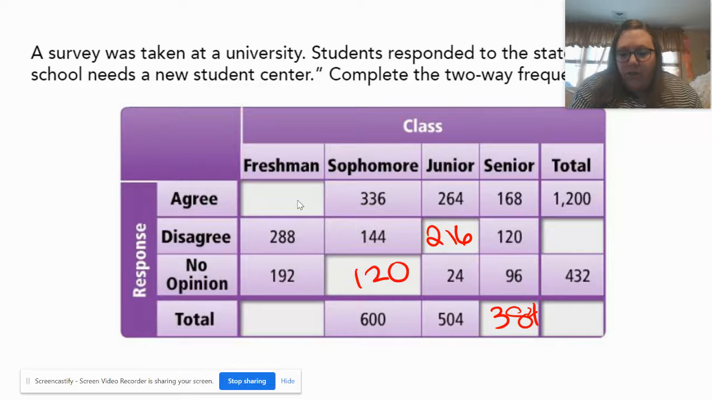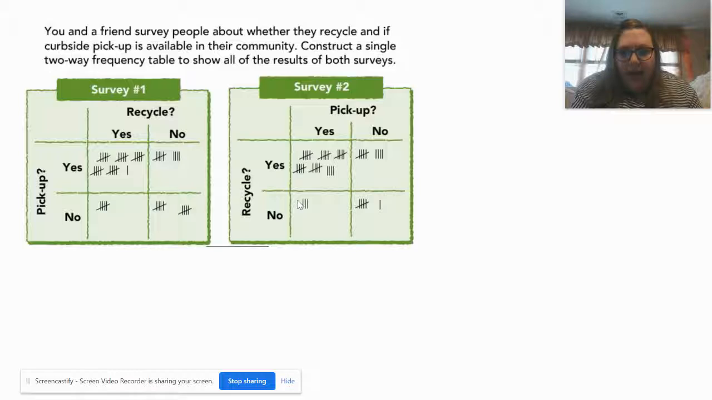So that would be 432 who agree. And then you would keep going that way. My pen's not working, so I'm actually going to leave you guys to it. For here, you would just use the tallies to make up a table.